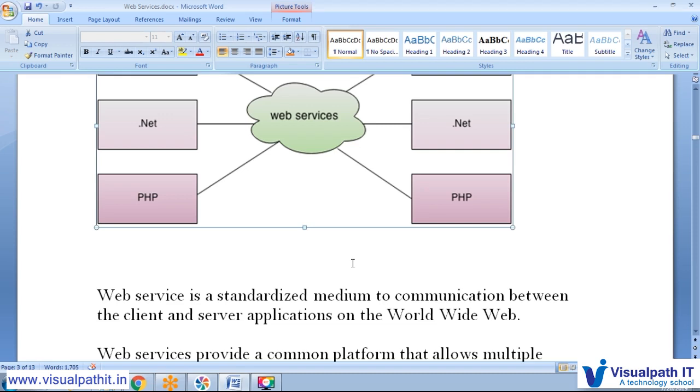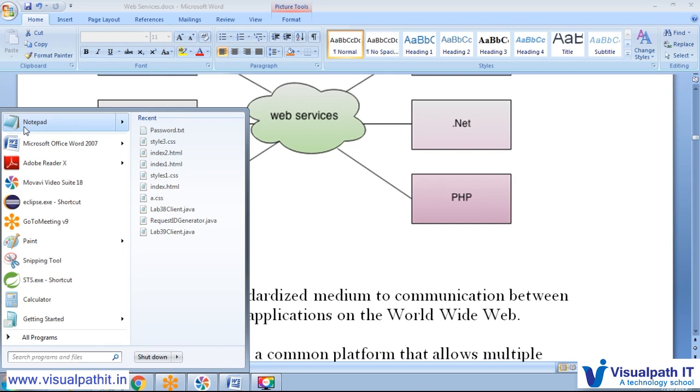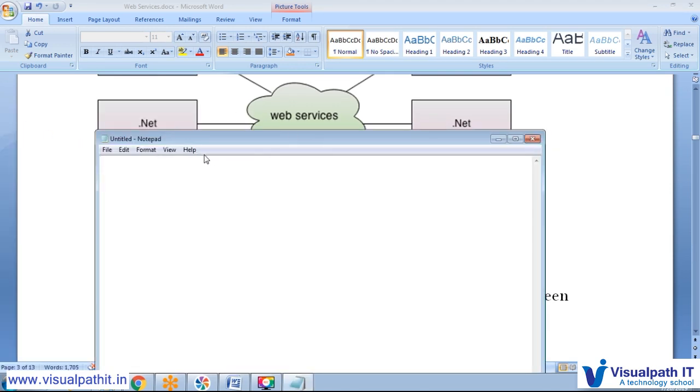That is a very straightforward example of web services. The main thing here is the resource. So what is the resource? I already explained that. The first element is the resource itself. Let's assume that a web application on the server has recorded several employees, and let's assume the URL of the web application is something like this. I will write it down here in the notepad. We are going to explain each and everything programmatically also, so don't worry about that.